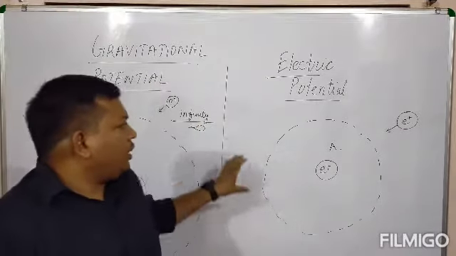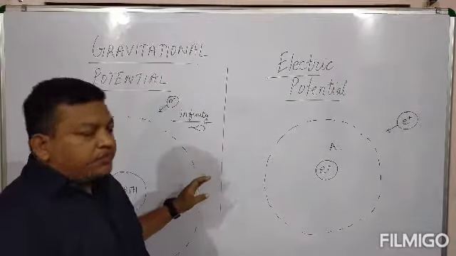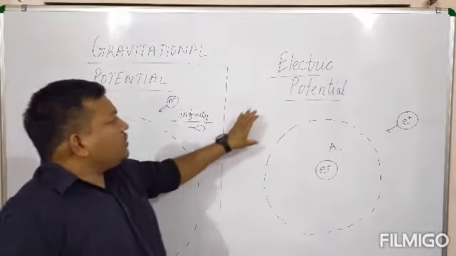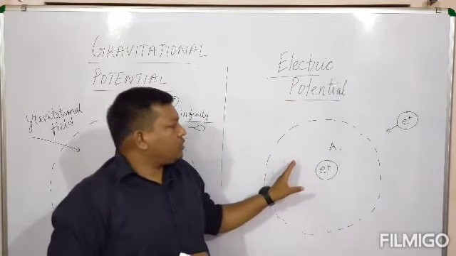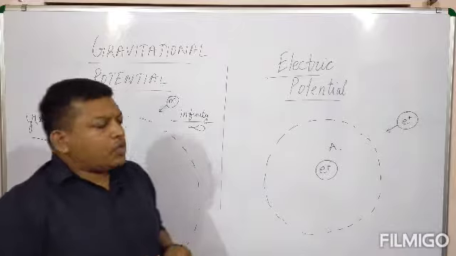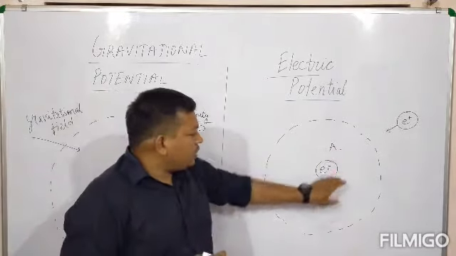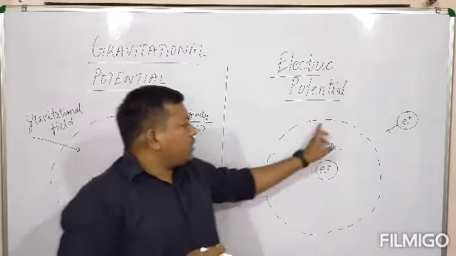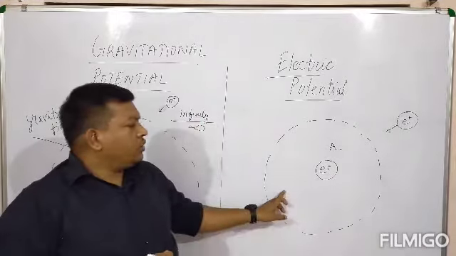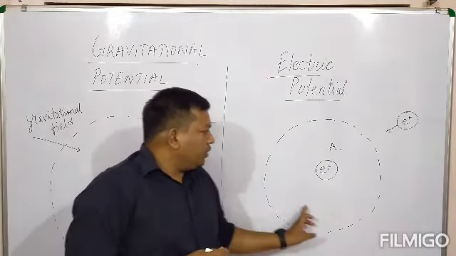So before studying gravitational potential and gravitational potential energy, let us revise electric potential, which you have studied in class 10th. What is electric potential? Consider a charge here. This is a positive charge. Due to the charge there is an electric field. We have already studied that a charge has its electric field.